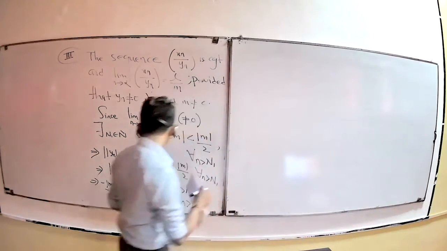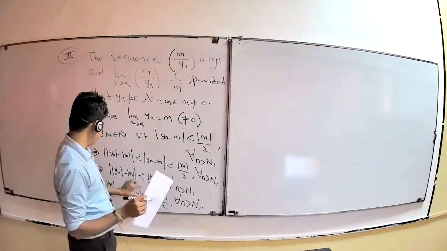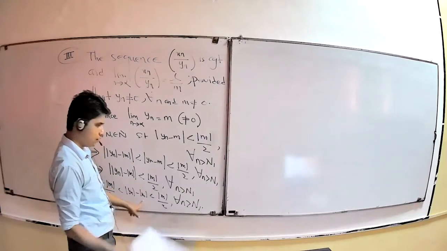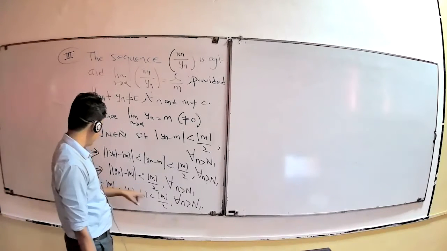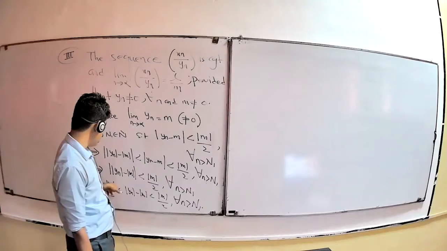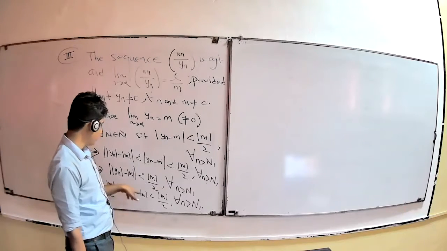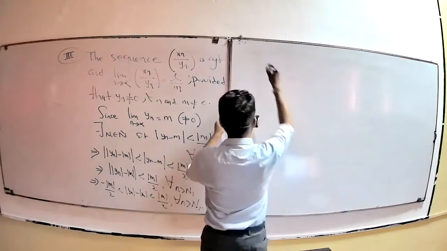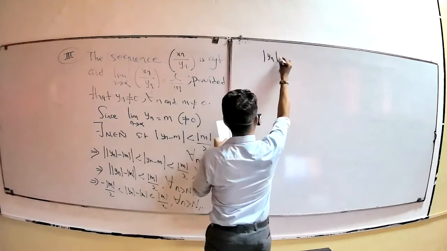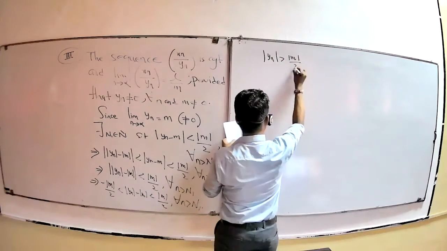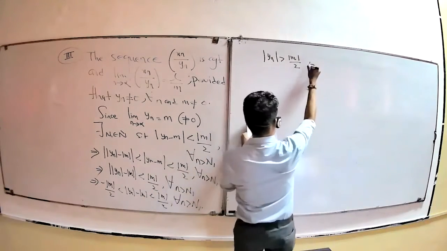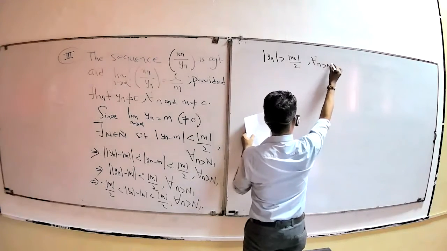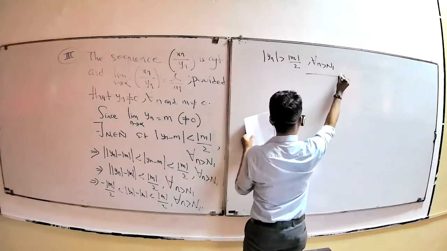From this one you can write modulus of yn minus m. Adding both sides plus modulus of m, you can get this inequality: modulus of yn is greater than modulus of m by 2 for all n greater than n1. This is your first one.